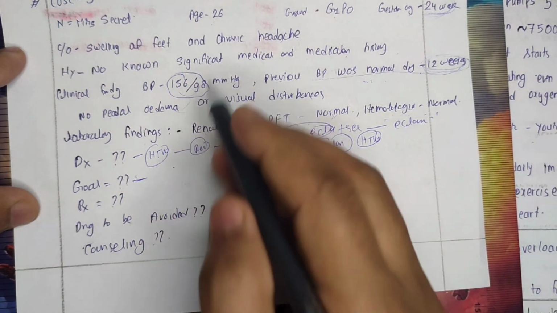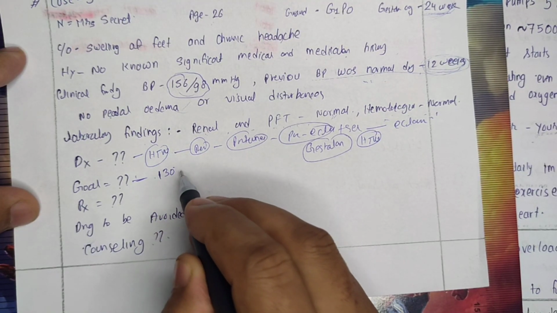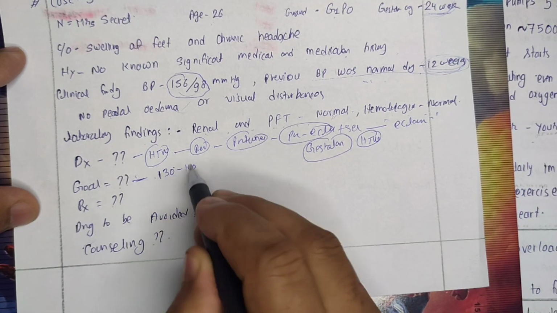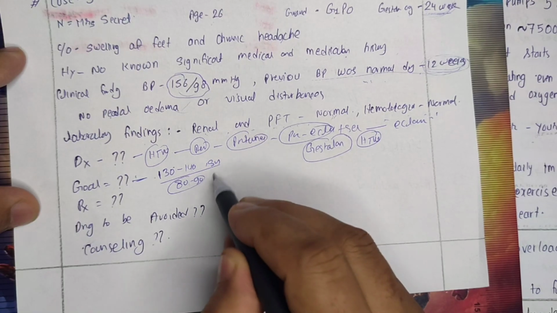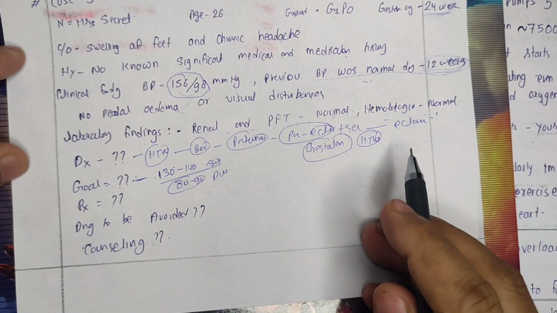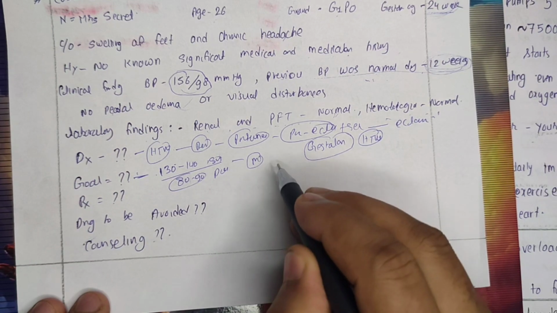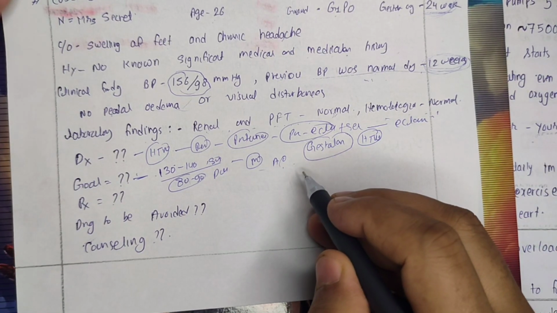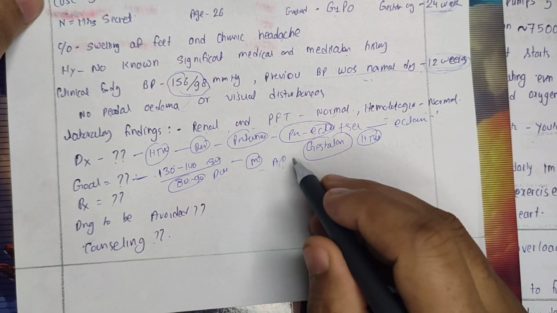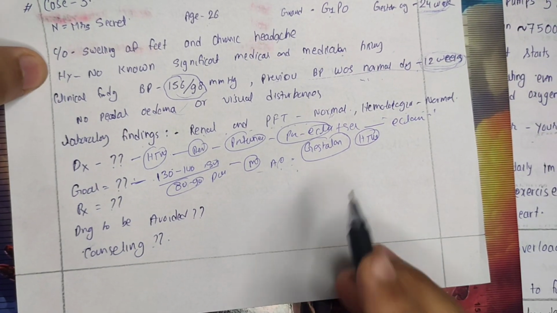What should be our goal? Our goal should be that her blood pressure is well brought into the normal range, right? As she is pregnant, her goal should be to keep systolic between 130 to 140, and diastolic between 80 to 90. That should be our goal, and our goal is also to minimize the possible ADRs, right? Whatever therapy we are giving, there should not be any ADRs of that therapy, especially to the growing fetus and to the mother also. So that also should be considered while framing our goal.